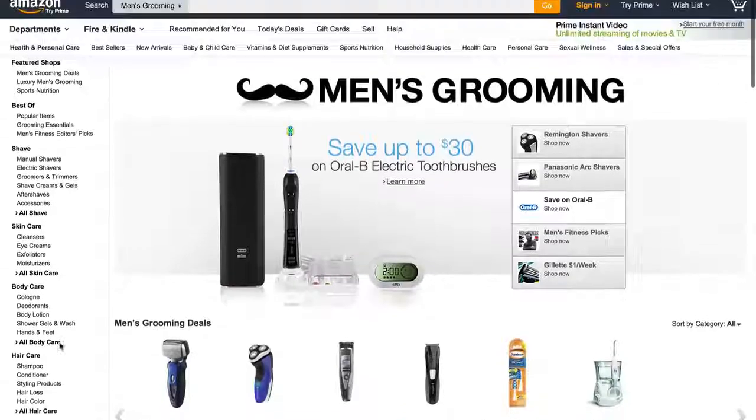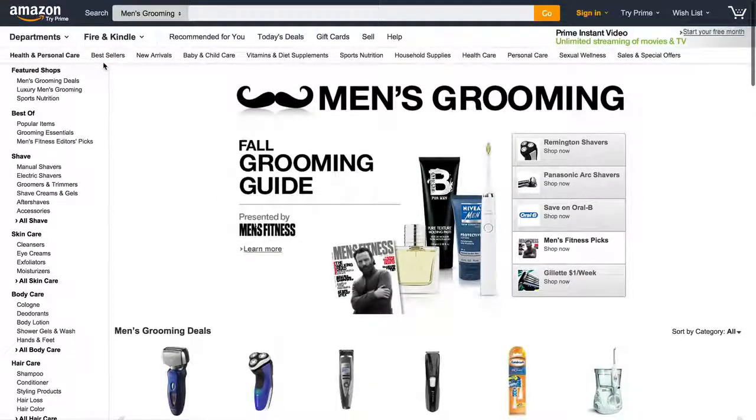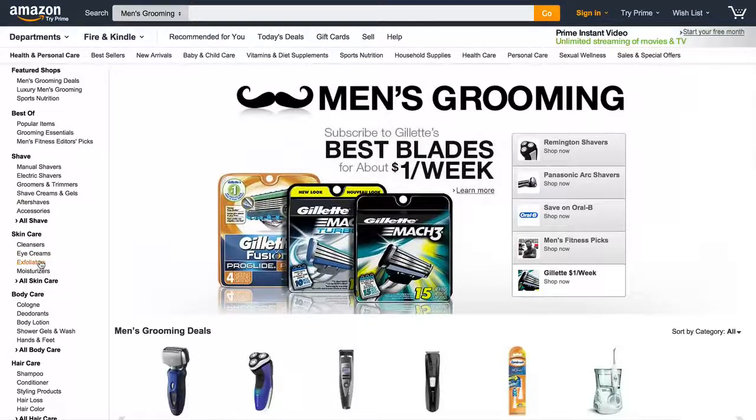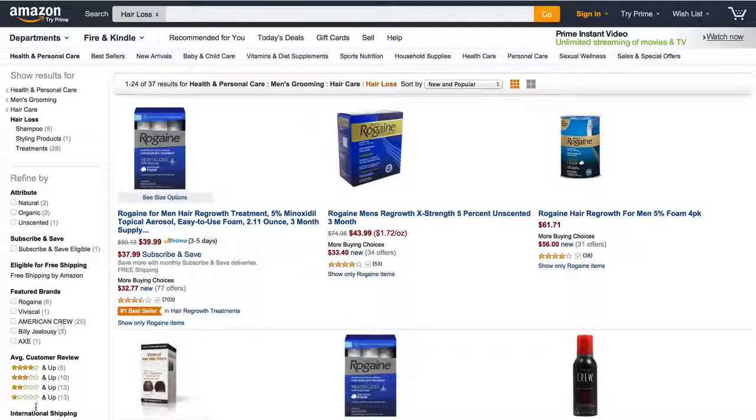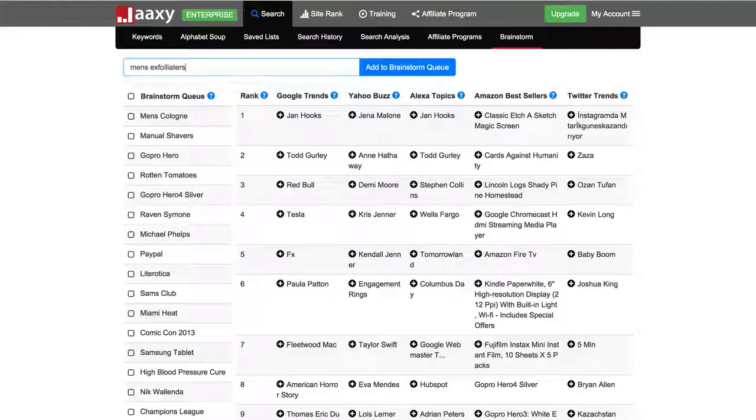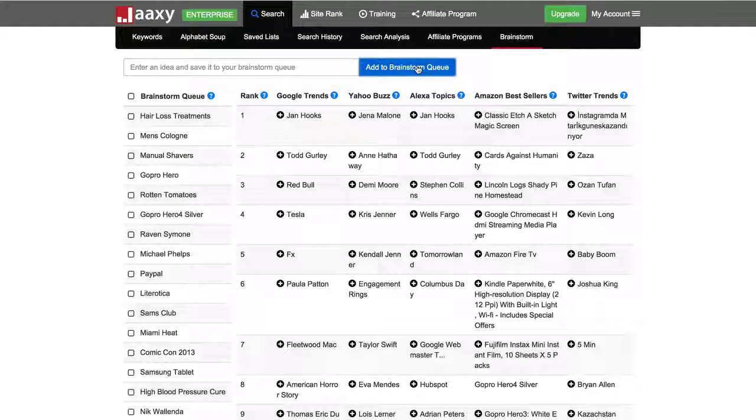I just want to prove a point of how you can take any one of these categories and come up with a much more relevant niche. I'll just choose one more here. I'll choose hair loss as my additional one. I actually click that to narrow it down even more. So I'm going to choose something a bit more relevant even within this overall category. I'm going to choose hair loss treatments as another brainstorm idea. So hair loss treatments, and I'm going to add that to the brainstorm queue.